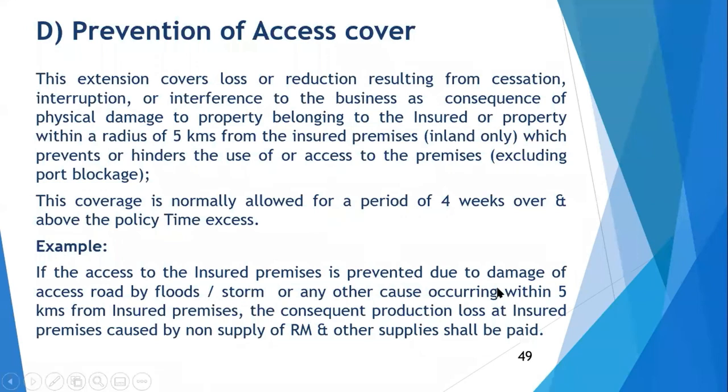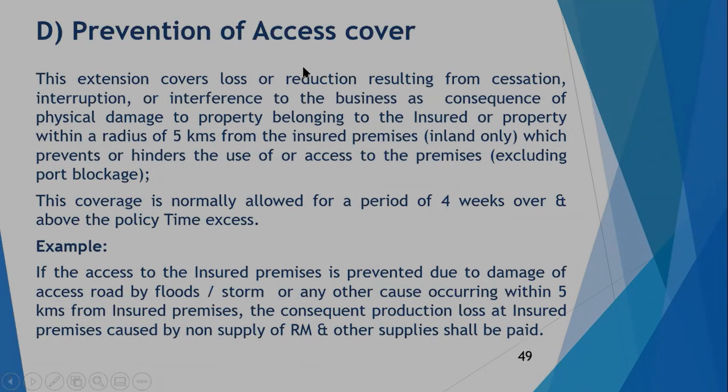And this accident has to take place within 5 kilometers from the insured premises. Then consequent BI loss is payable. Okay, due to non-supply of raw material, other supplies shall be paid. So this is the example of prevention of access.